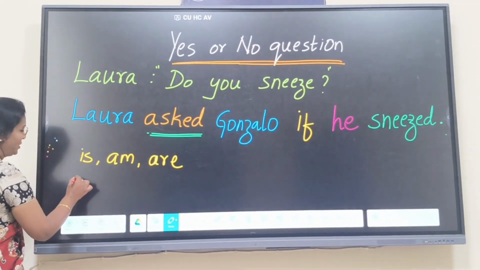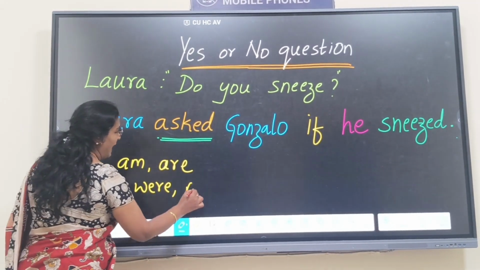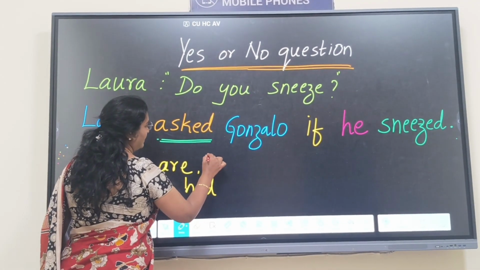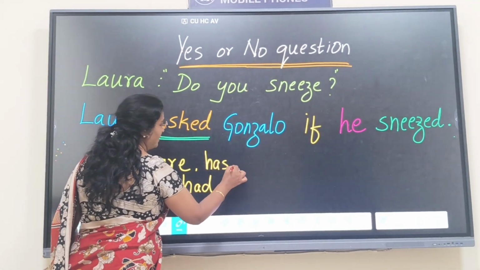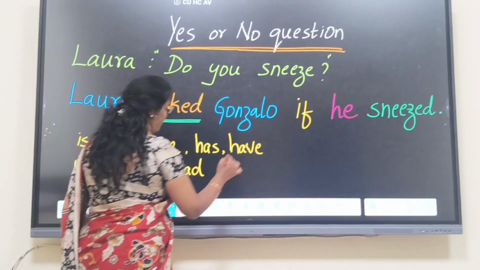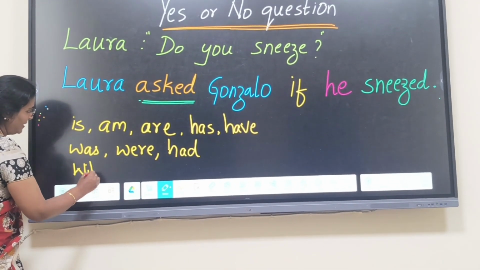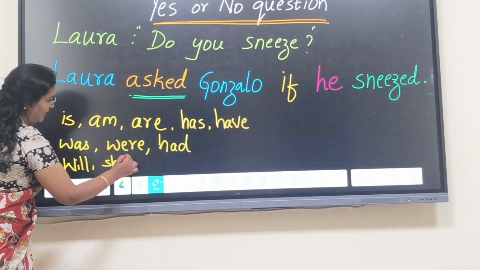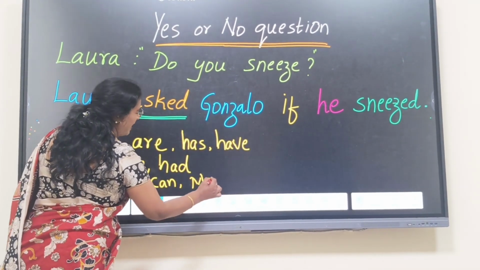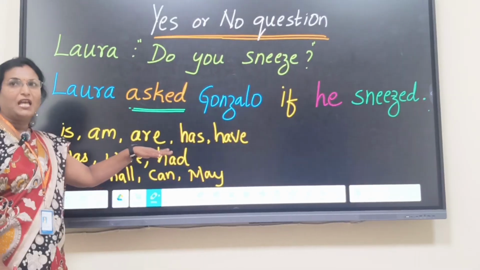These are used in present tense: was, were, had, has, have, and in the future tense, will, shall, and some models, can, may, etc. The questions which begin with the helping verbs.